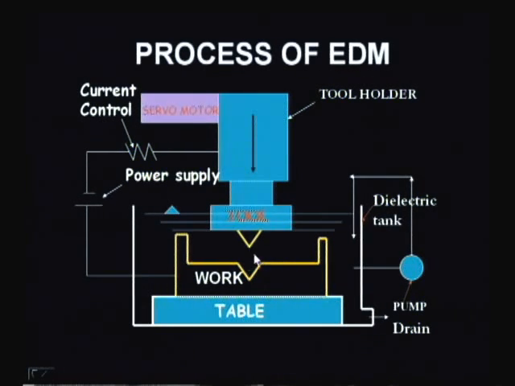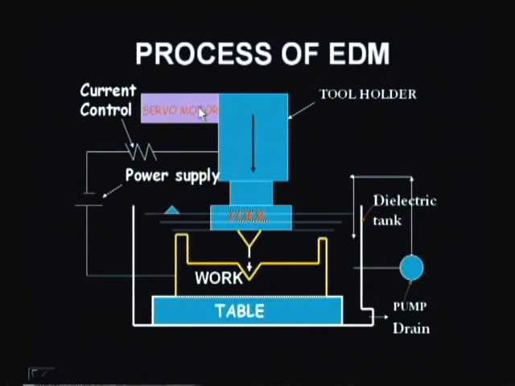Now, when the spark is to be produced, there should be a certain gap between workpiece and tool. So how should that gap be maintained? When the gap is less or more, the spark intensity changes, or sometimes the spark may not come. So the important thing is that the gap between the tool and the workpiece should be maintained. Always the gap should be constant. For that particular purpose, we have given a servo motor.